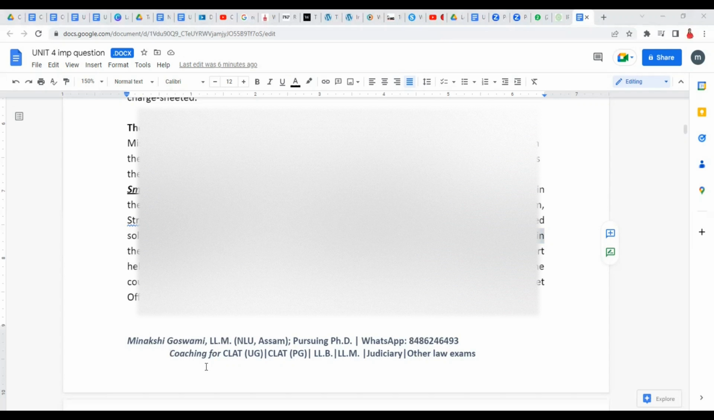Yes, ma'am. Instead of extension, they would make it illegal, ma'am. Prostitution as illegal instead of extension. Sorry? Ma'am, instead of this extension, they would have made prostitution illegal.